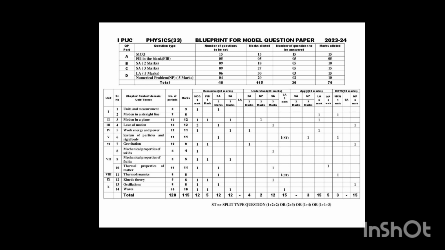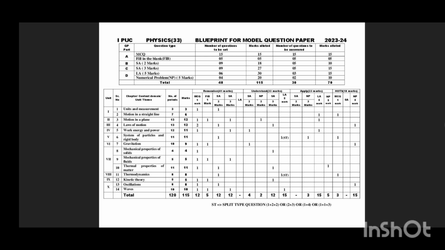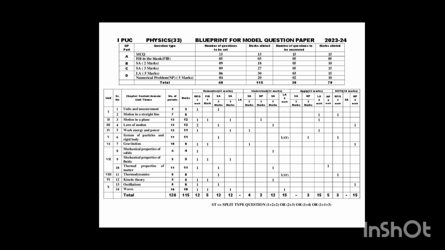In that, we know there are 70 marks in total. The total 70 marks are distributed in different sections. Mainly there are four sections, known as section A, section B, section C and section D, and you may also call them part A, part B, part C and part D. In part A we get MCQ questions, meaning multiple choice questions.